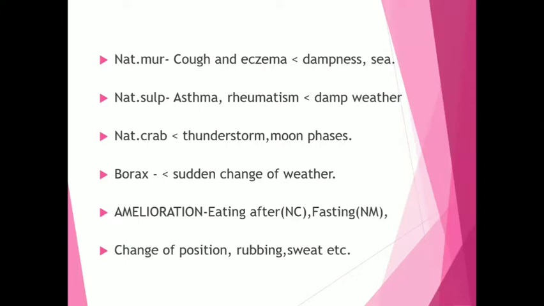Amelioration: eating after. In Natrum Carb, amelioration by fasting. In Natrum Mur, amelioration by change of position, rubbing, and amelioration by sweating.